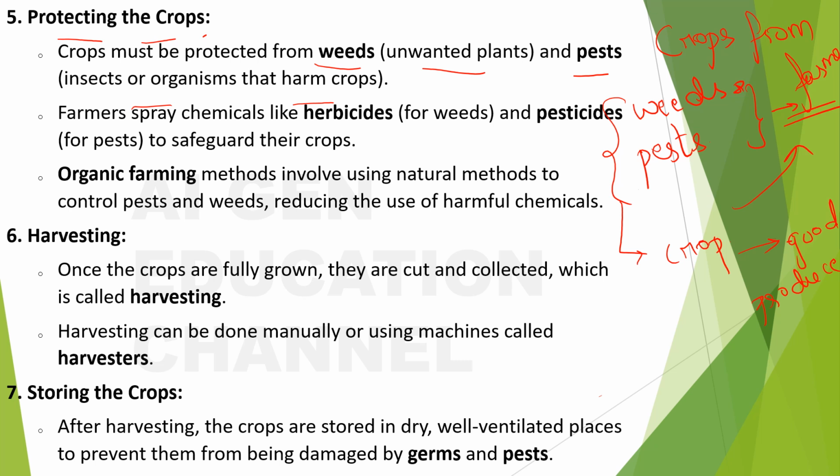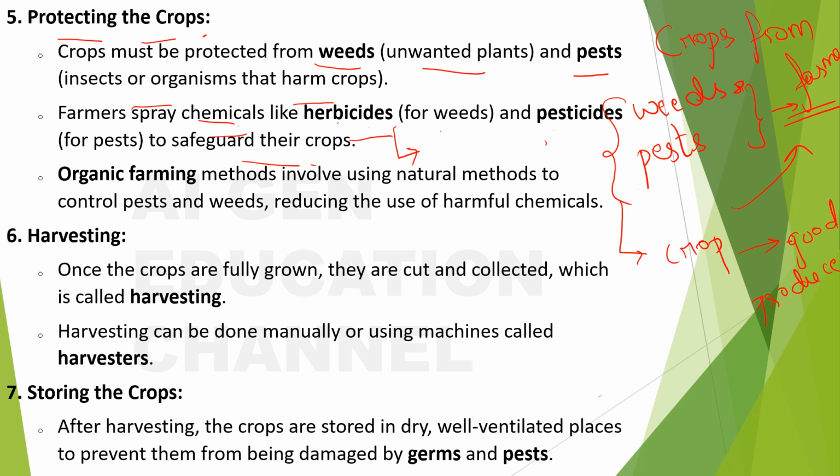Farmers spray chemicals like herbicides for weeds and pesticides to safeguard their crops. So the answer for his problem is herbicides and pesticides. Herbicides help them protect their crops from the weeds, and pesticides help the farmers to protect their crop from the pests. So what are all these herbicides and pesticides? They are chemicals.